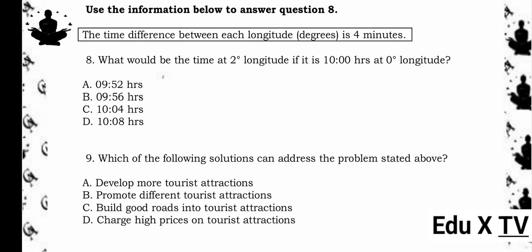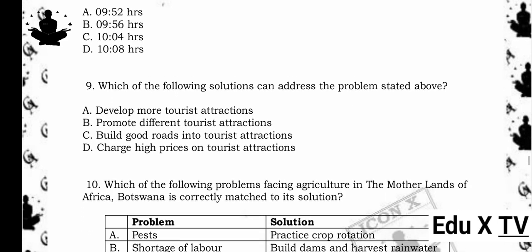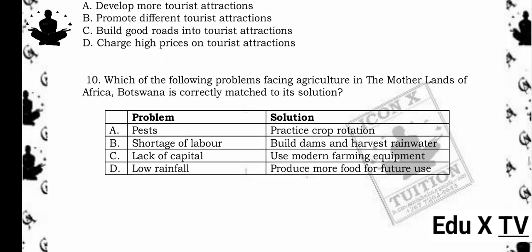9. Which of the following solutions can address the problem stated above? A. Develop more tourist attractions. B. Promote different tourist attractions. C. Build good roads into tourist attractions. D. Charge high prices on tourist attractions. The answer is C. Build good roads into tourist attractions. Reason being, good infrastructure improves access and tourism development.